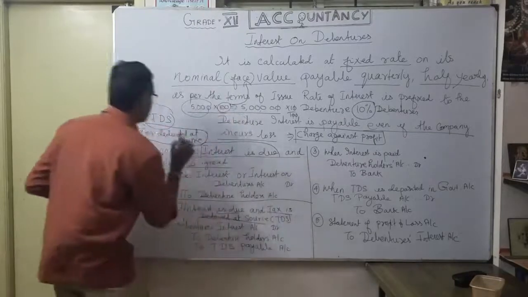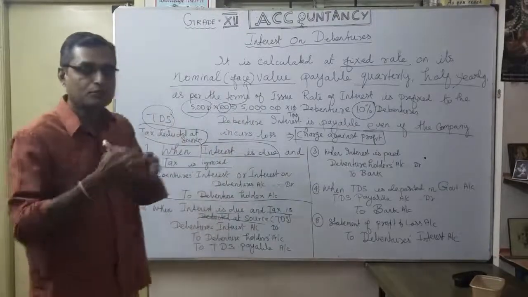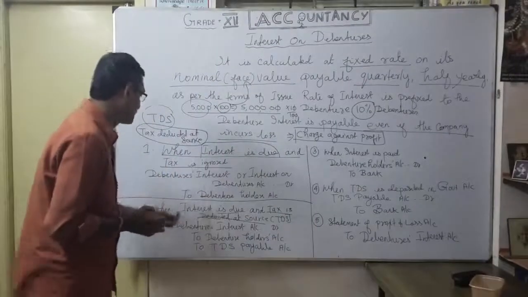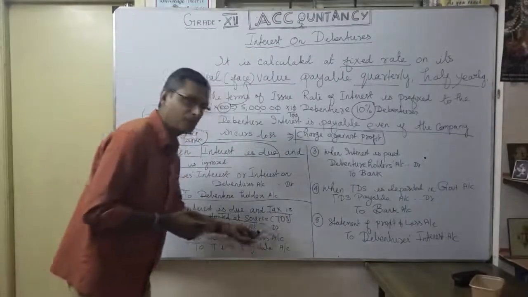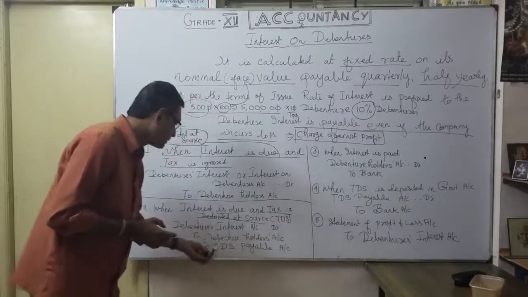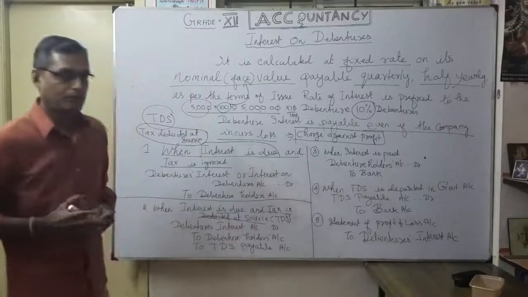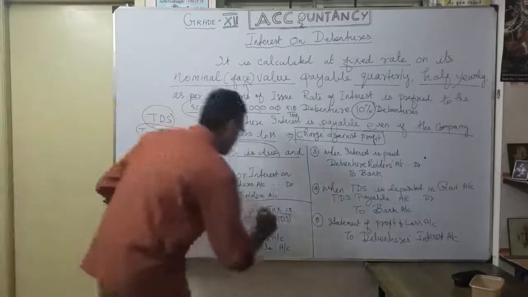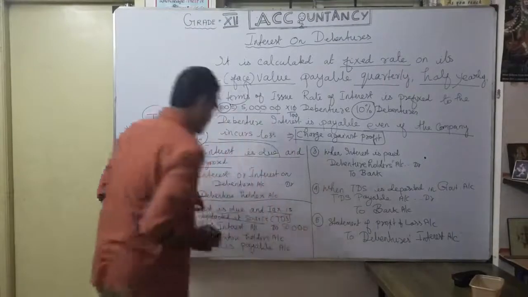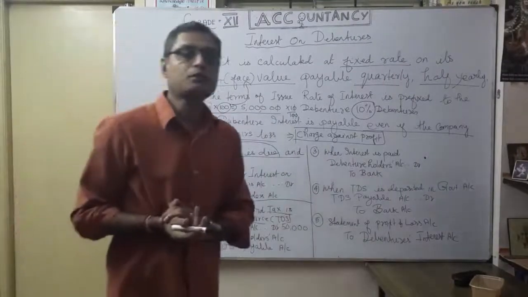So the company has to deduct TDS. How will the journal entry be? Whatever debit is the same, debentures interest account. But credit is to debenture holders account and to TDS payable account. Here the example: debenture interest is 50,000. 10% they are going to pay as tax.